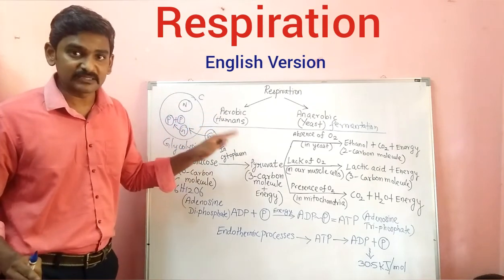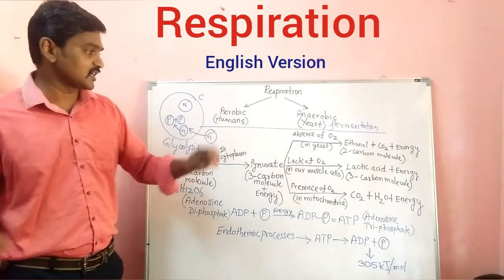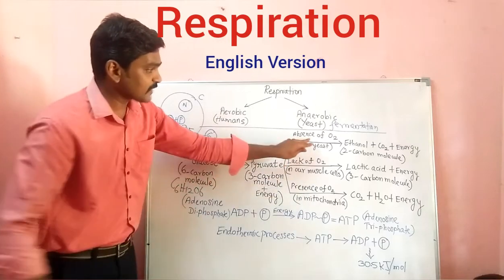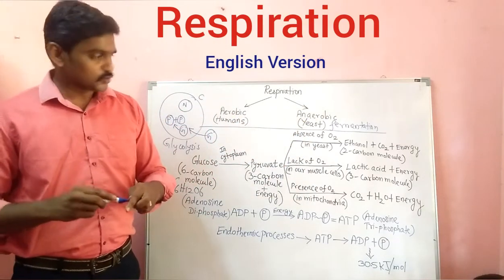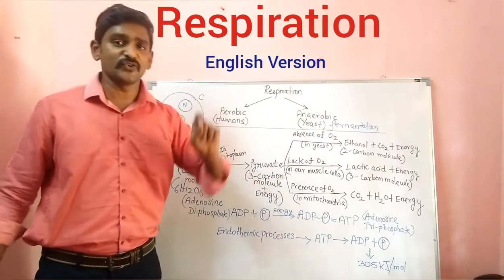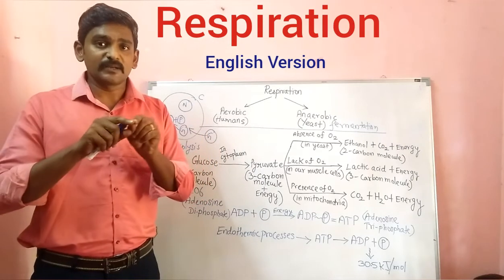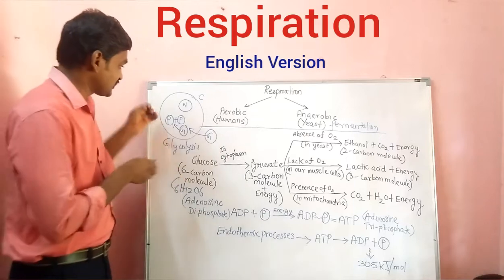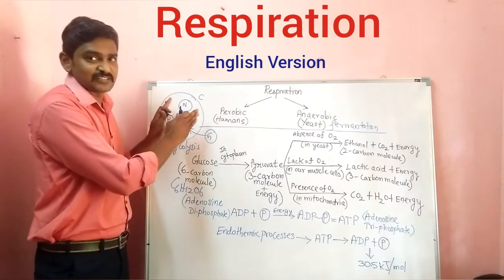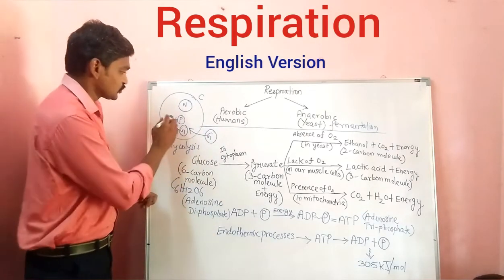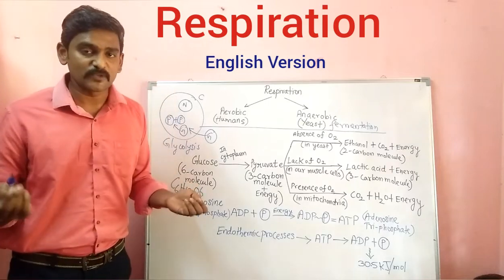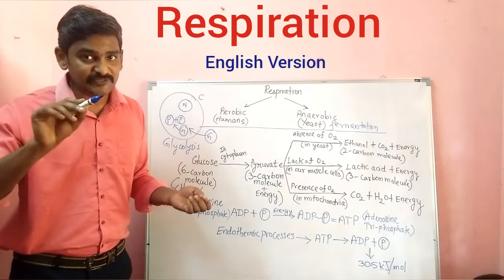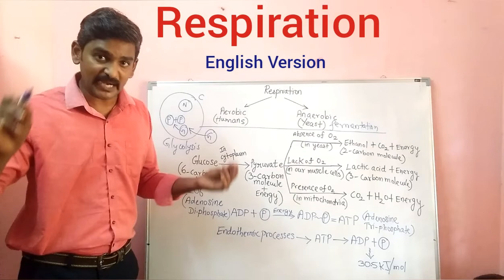Now what happens? So 3 categories are there. First we will take in the absence of oxygen. So in case of yeast, if you see, in the absence of oxygen, respiration is taking place. So imagine this as yeast in the cytoplasm, for example. Yeast is a fungi actually. So fungi consists of what? Nucleus will be there, cell wall will be there, cell membrane will be there.